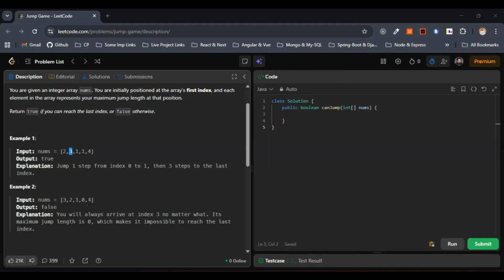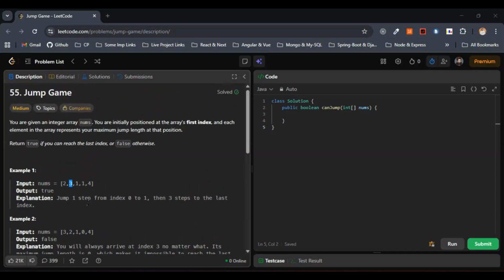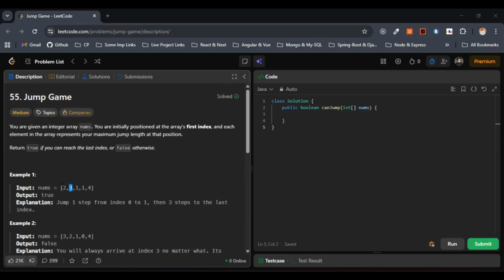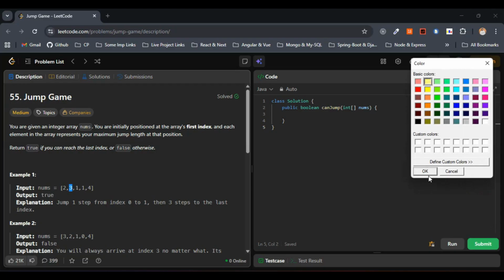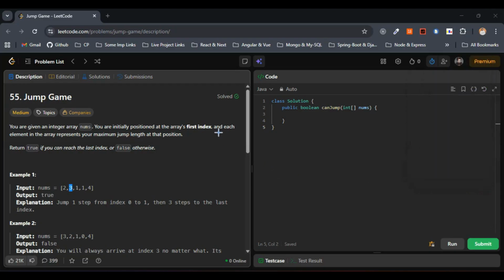Now let's discuss the approach, followed by the complexities, and then let's write the code. As usual, first let's discuss the approach. The first thing I want to tell you is we will be going with a greedy approach. Just keep this in mind, we'll be going with the greedy approach.